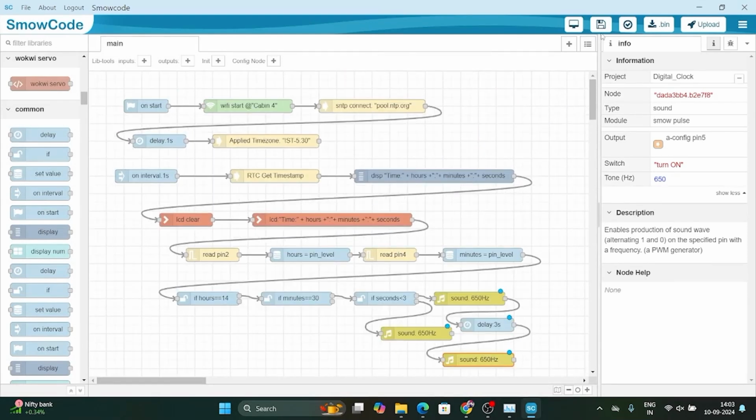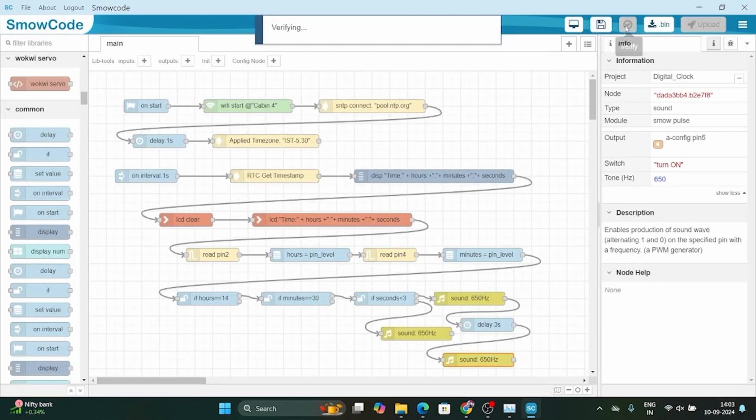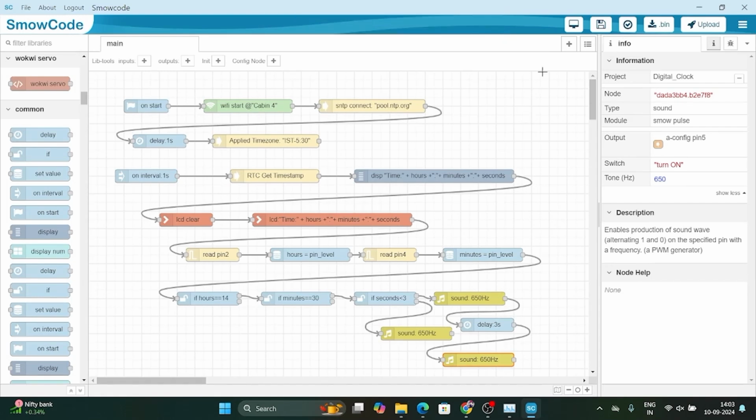So as you can see, our code is ready. Save it and verify. So after the verification, join ESP32 using USB. Then you can upload this code to your ESP.